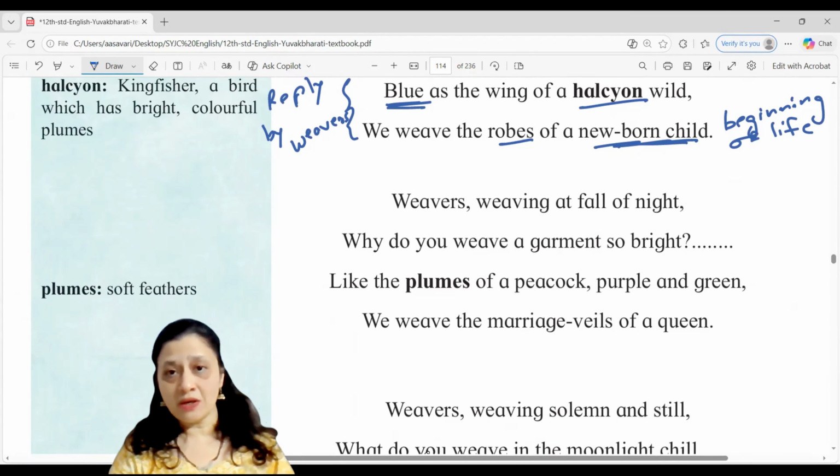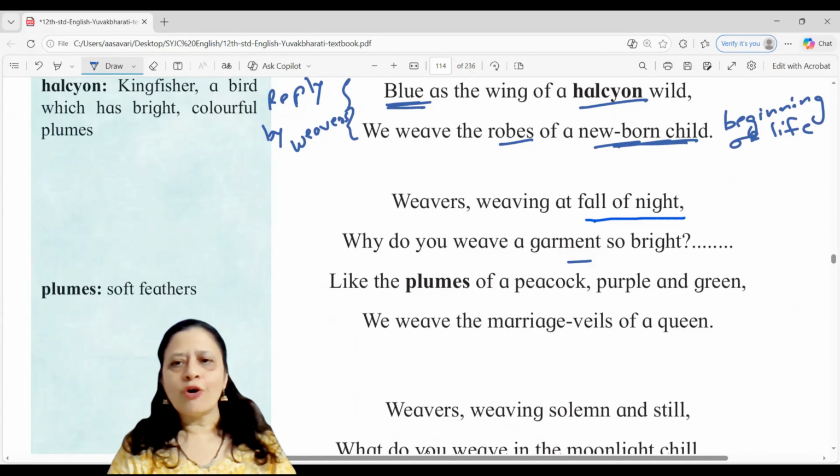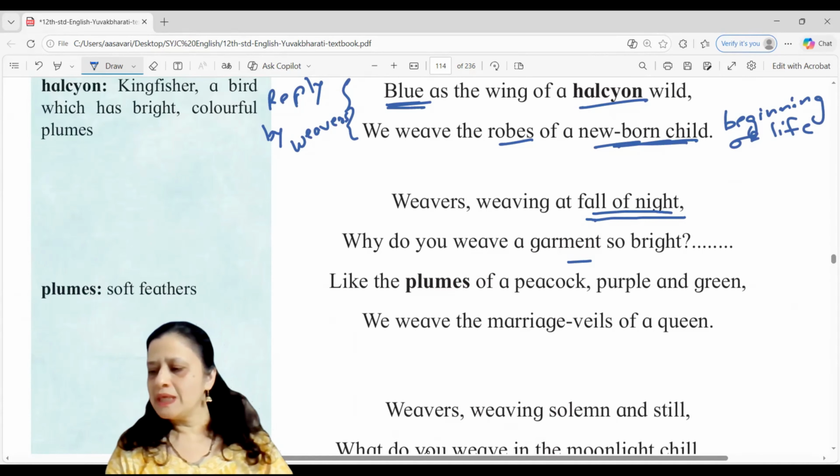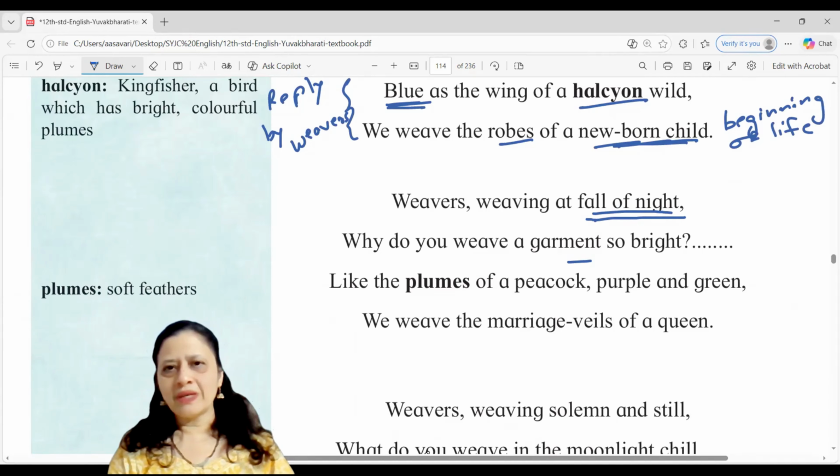So the time here that the poet is talking about is fall of night. Fall of night meaning evening time, when the day is about to end. Fall of night is nearly the end of the day. We can say it is the evening time.